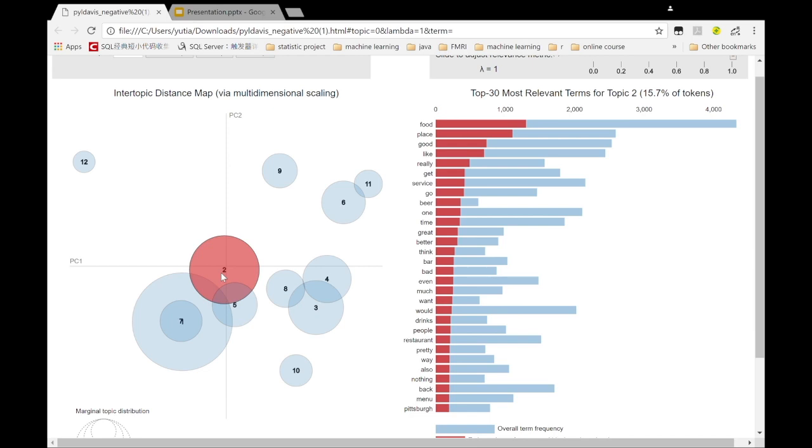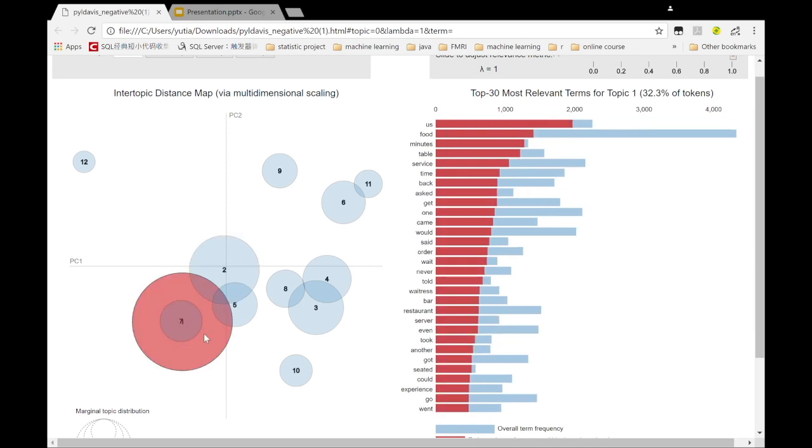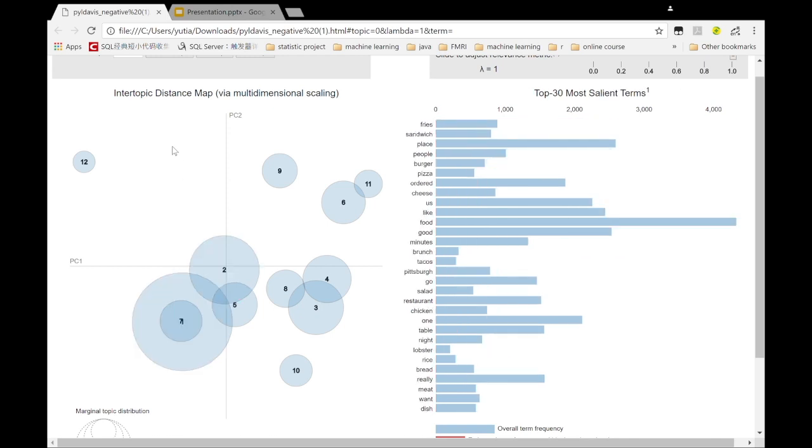When you click on a topic, you can see all the words right next to it, with the frequencies highlighted in red color. A similar kind of analysis can also be performed on positive reviews.